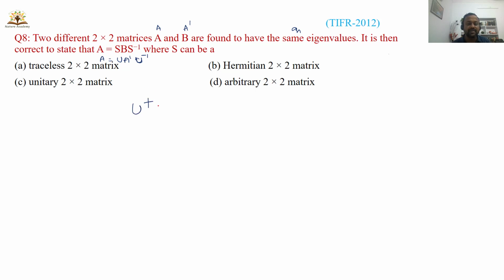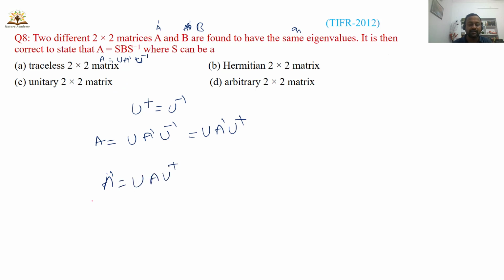Since the inverse of a unitary operator is nothing but U dagger, you can write it like this. This is a unitary operator. A is given like this, U A prime U inverse. This can also be written as U A prime U dagger. Or you can take matrix A as A prime and B as A, so you will get the same expression. What is this? A prime is equal to U A U dagger. In the previous problem, we got this expression, right? A prime is equal to U A U dagger. Then both A and A prime have the same eigenvalues and both are Hermitian.